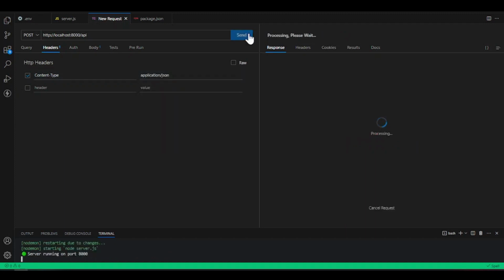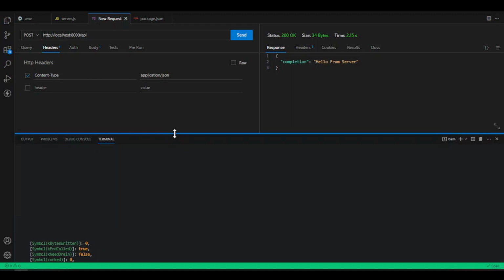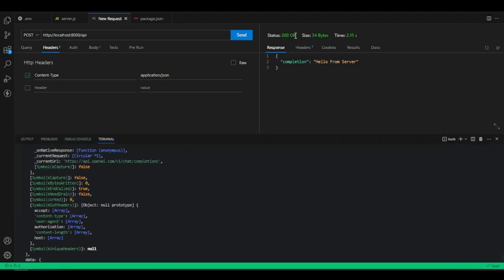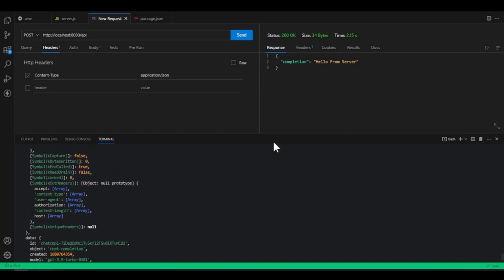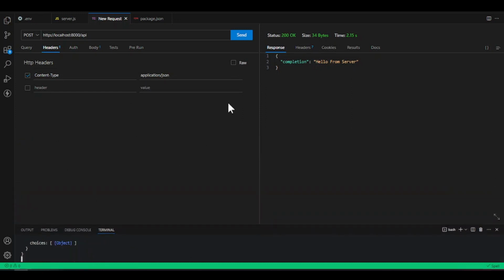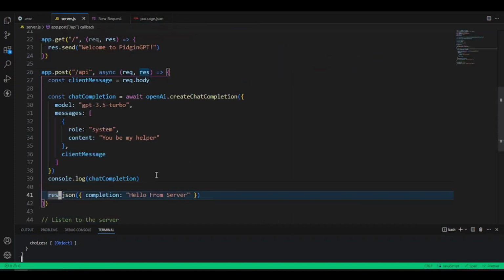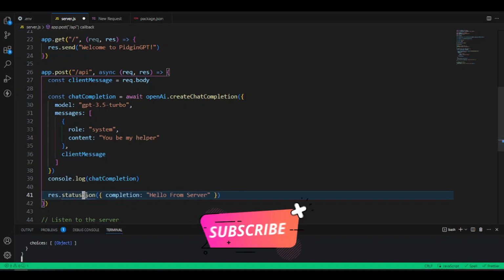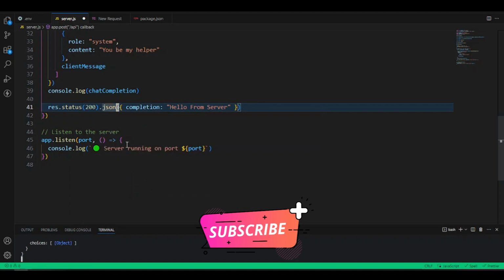application/JSON. Click here. So now you see that we get a response back, and our status code is now 200, which means everything is working fine here. Let me minimize this one and drop this down a little. And then what we're going to do here is come back into our server. If the status is now 200, we want to do the JSON.